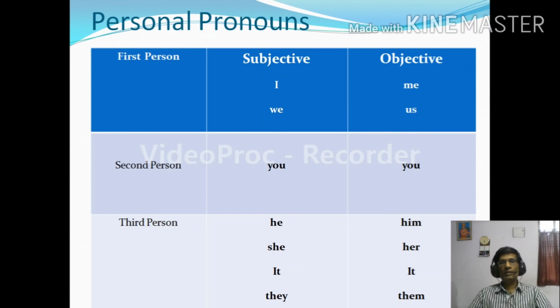In singular, subjective personal pronouns are he, she, it. He, objective personal pronoun is him. She, her. It, it. They, them. So observe, there is no change between the subjective pronoun and objective pronoun of it. Move to the next slide.